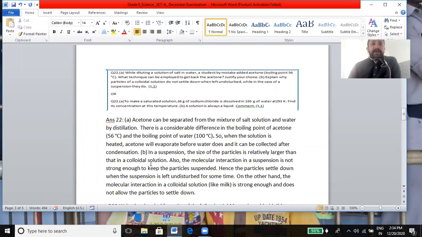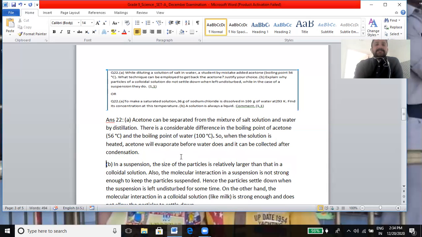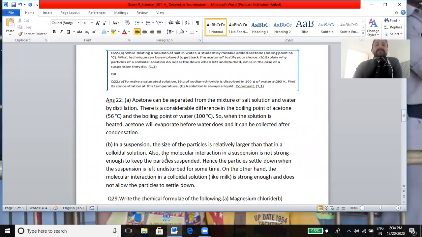Next part is, explain why the particles of a colloidal solution do not settle down when left undisturbed. So beta, in a suspension, the size of the particle is larger than in a colloidal solution. The molecular interaction in a suspension is not strong enough to keep the particles suspended. Hence, the particles settle down when the suspension is left undisturbed for some time. And you can say that the molecular interaction in a colloidal solution is strong enough and does not allow the particles to settle down, right?